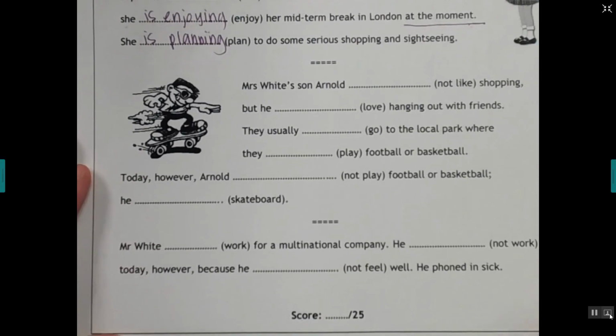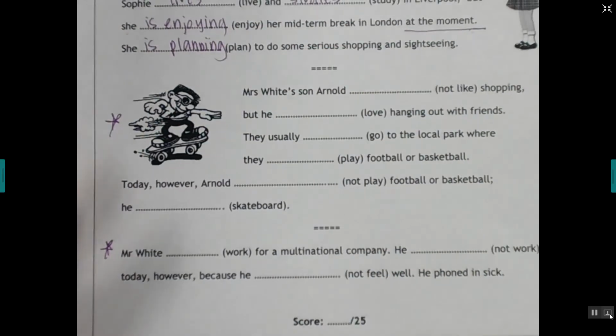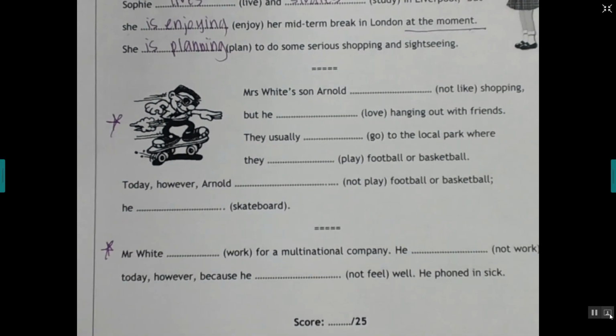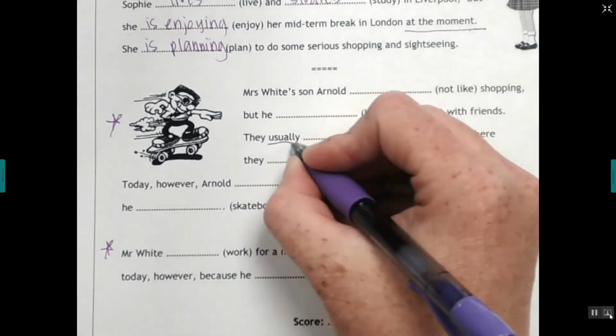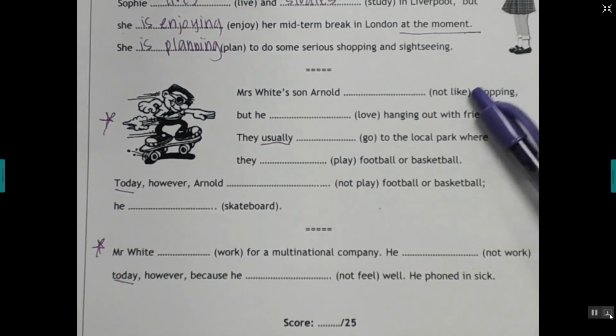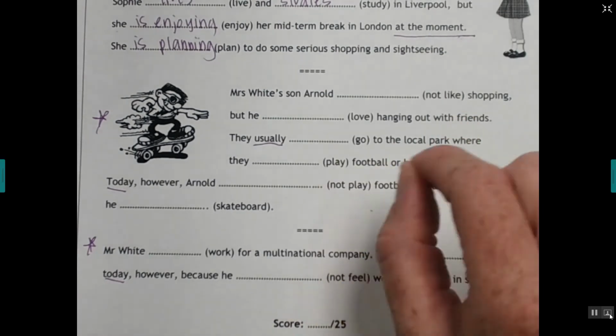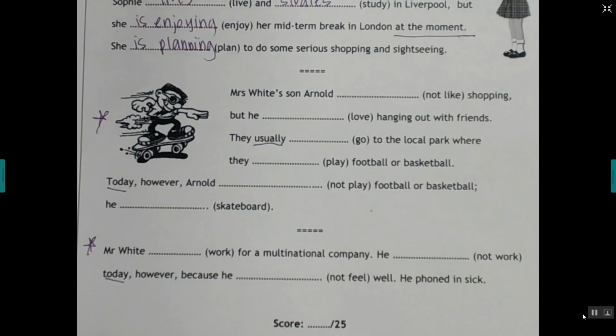So now I want you to do this one and this one. See if you can do it by yourself and then come back. All right. Come back and look. So look for your trigger words. All right. Your signal words. Today. Okay. So you do this. Is it present continuous or present simple? And you put the verb in, all right? And then we'll come back and check it.